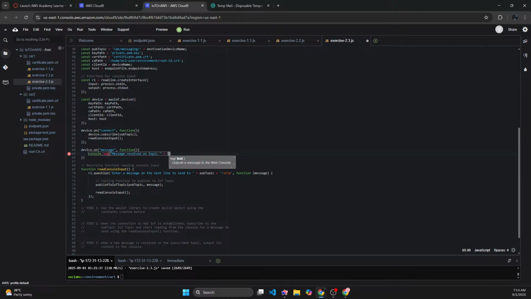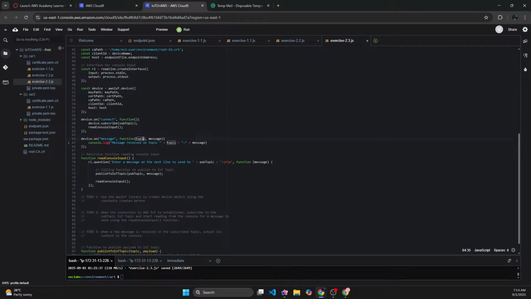Topic plus. So when I get the message, the message event will have a callback function that will take topic and message as the arguments. So when it gets a message, it will call a callback function with topic and message.